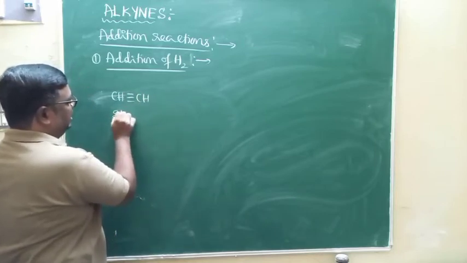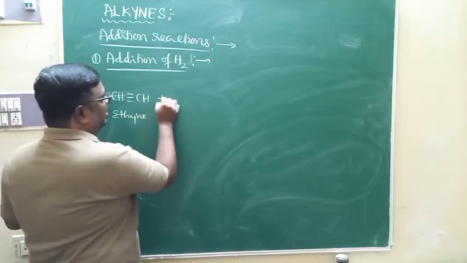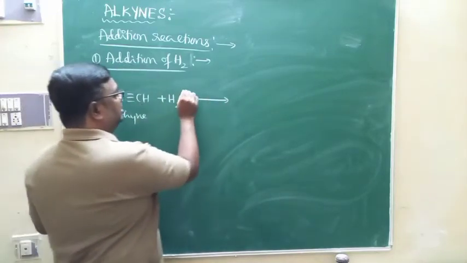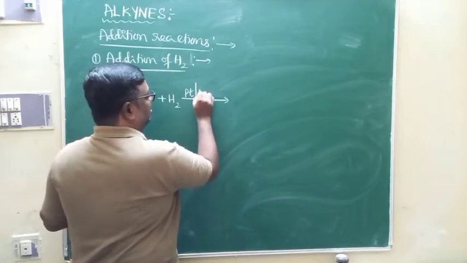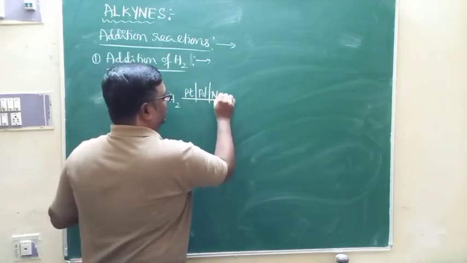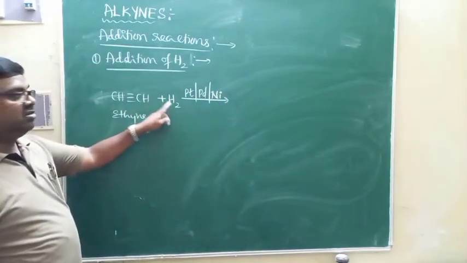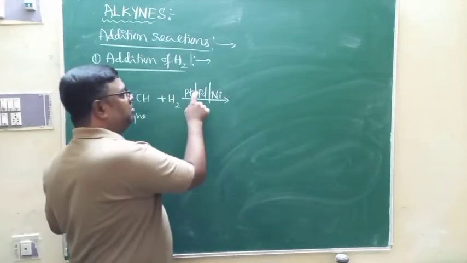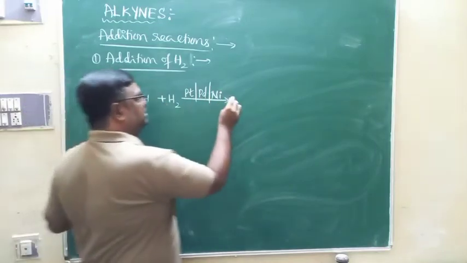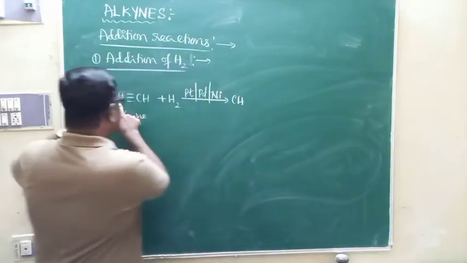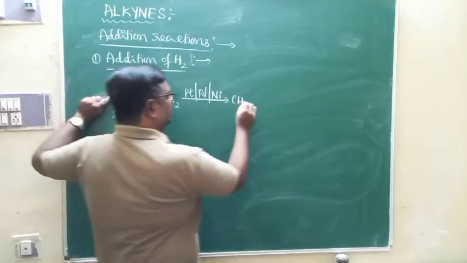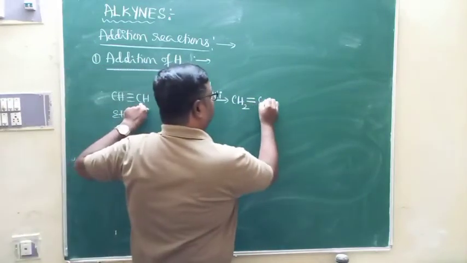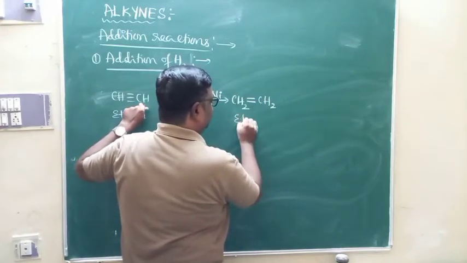This is ethyne. When hydrogen is added across the carbon to carbon triple bond in ethyne in presence of platinum or palladium or nickel, when hydrogen is added across the carbon to carbon triple bond of alkynes in presence of platinum or palladium or nickel, what happens? The triple bond is converted to double bond. Look, there is CH, and after one hydrogen connects, it becomes CH2. Triple bond is converted to double bond. This CH is converted to CH2 there, and you are going to get ethene.